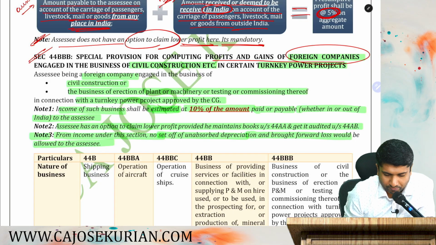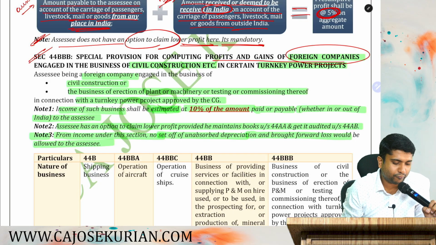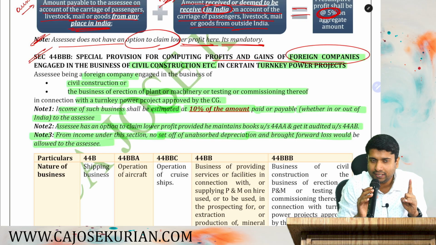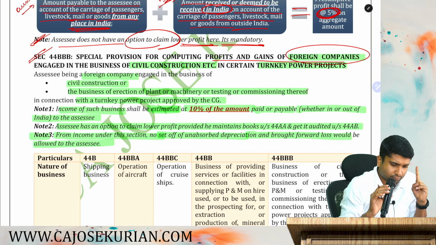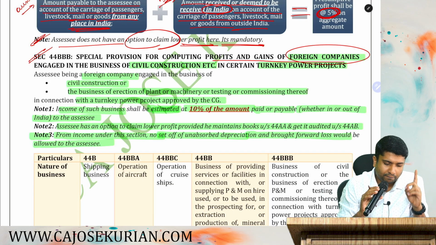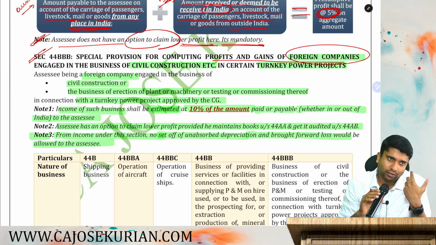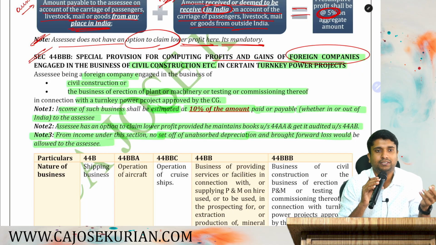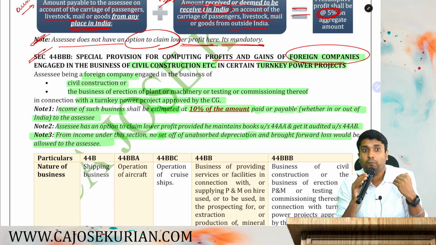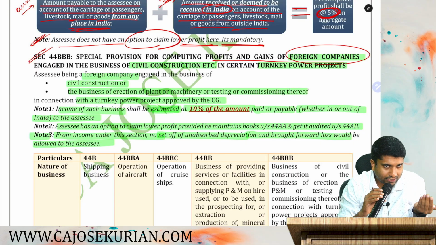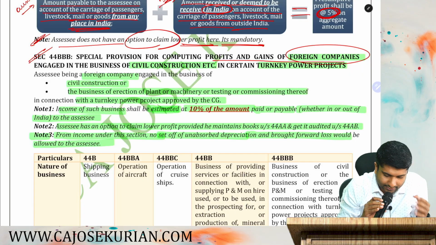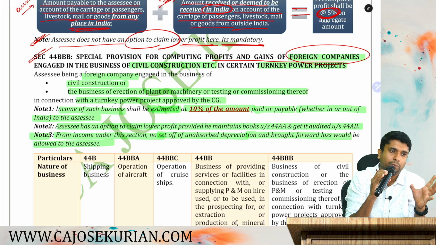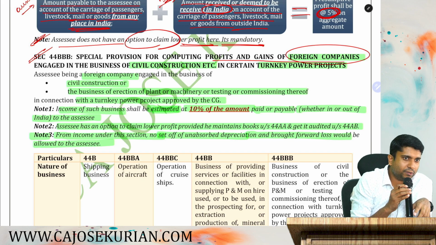Are you with me? So this is what they are saying under 44BBB. Very simple. You have to be a foreign company and your business should be setting up civil construction, or setting up plant and machinery, its testing, commissioning, etc., which are connected with a turnkey power project approved by the central government. If you are in that activity, then what the government says is, out of your entire total income, only show 10% as your presumptive profit. Are you all with me?